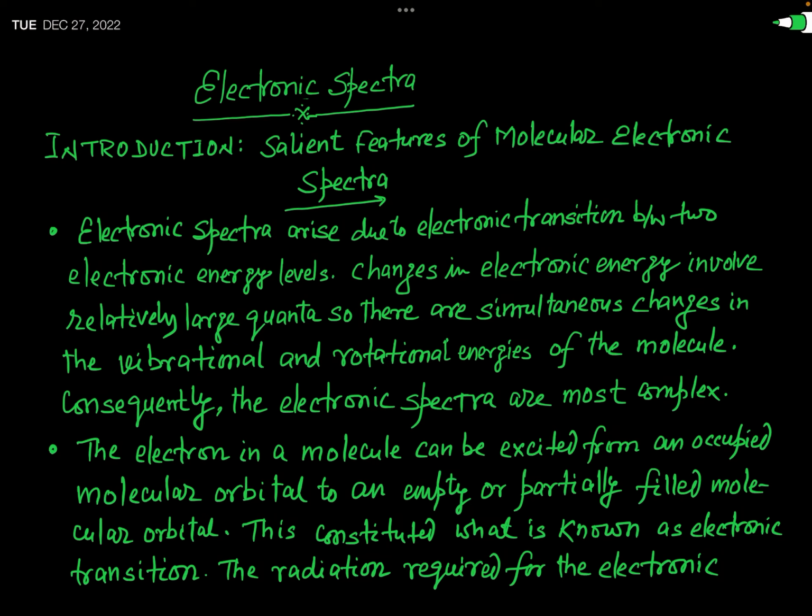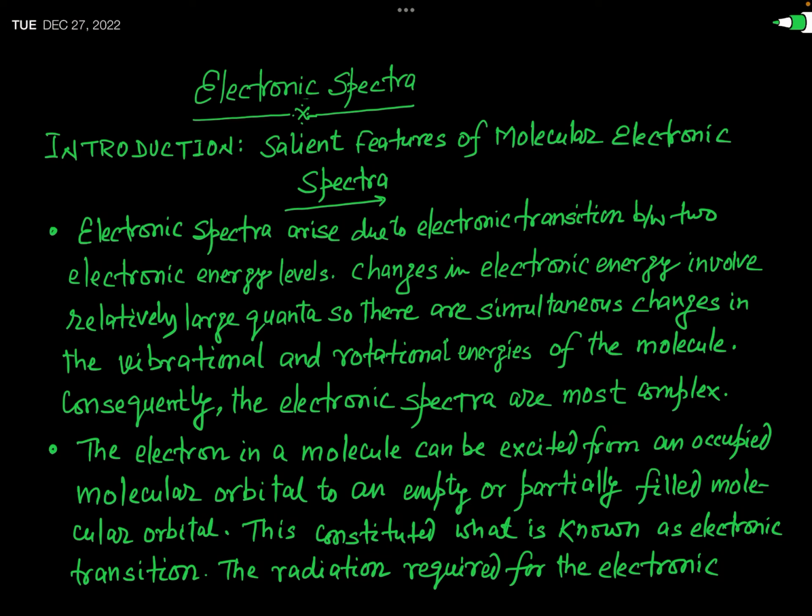As I have told you, this chapter is regarding the electronic spectra, and you know electronic spectra or any molecular spectra or any atomic spectra always arise due to some transition. When you talk about the atomic spectra, the atomic transition takes place between two energy levels.